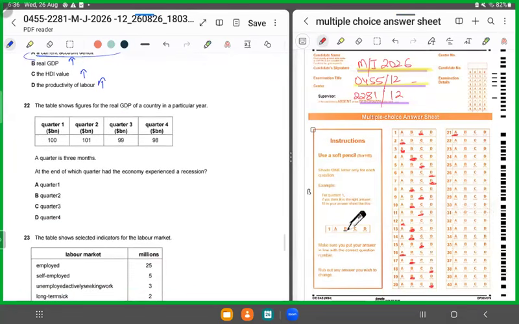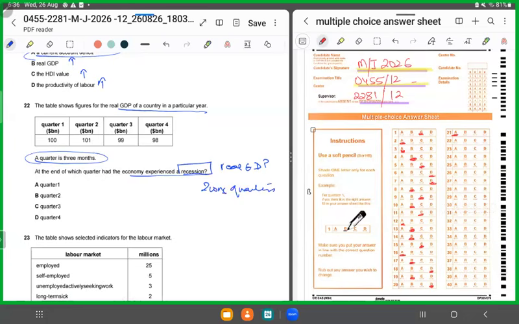22 displays real GDP of a country in a particular year. Quarter 1, quarter 2, quarter 3, quarter 4 figures. Now they're saying a quarter is of 3 months. At the end of which quarter the economy has experienced a recession. Now recession is what? Recession is a fall in the real GDP, right? For two consecutive quarters.